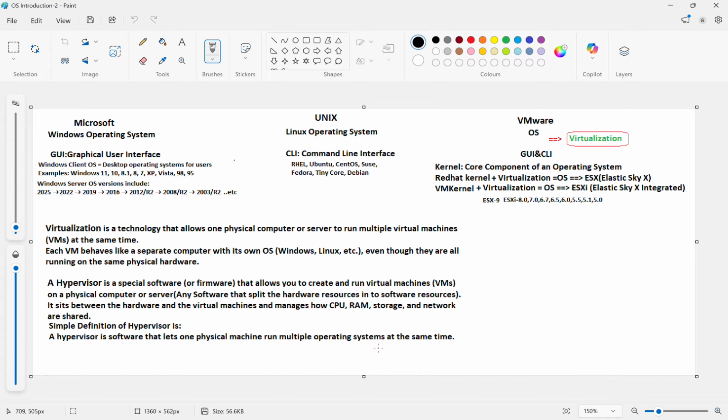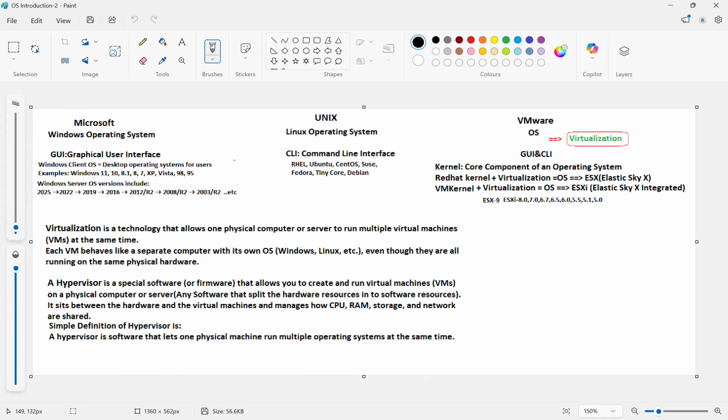So on a physical Dell or Cisco server, on top of that server, we will install ESXi, this VMware OS. Once you install this, then we will create virtual machines. On top of those virtual machines, we will install the operating system based on client requirement.